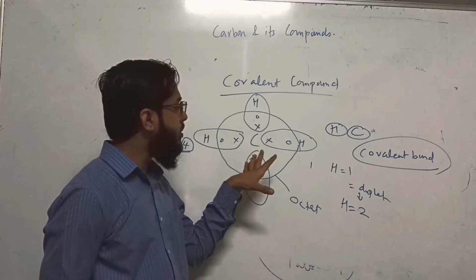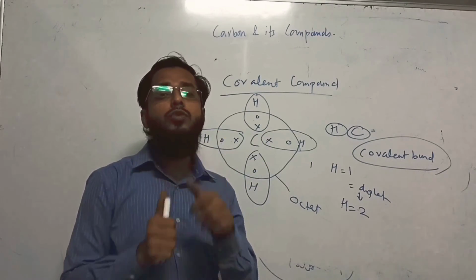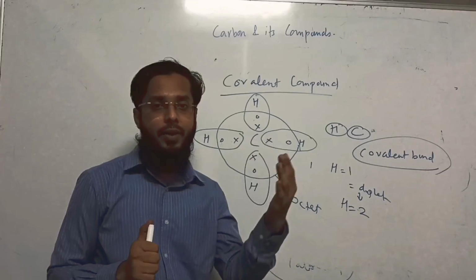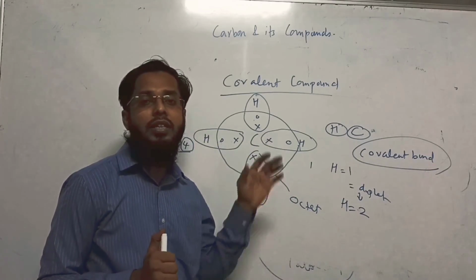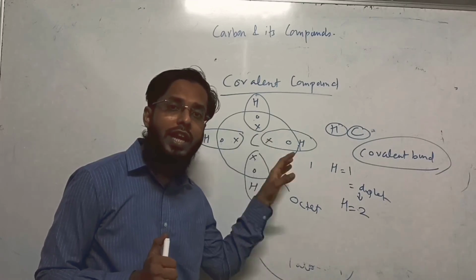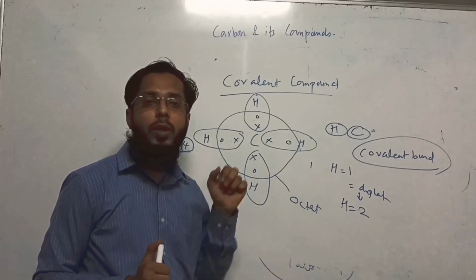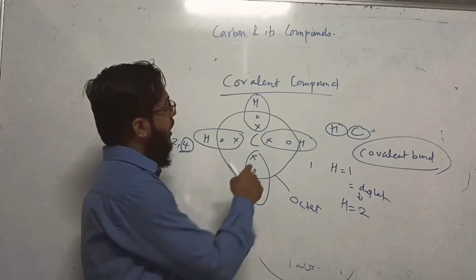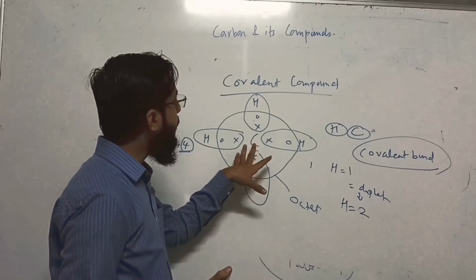These are weak forces compared to ionic compound. Ionic bonds are strong. That's why their melting point and boiling point are high. And these bonds are, we can say, weak bonds. The closeness due to sharing is weak, and that's why their melting point and boiling point are low. Okay, so what is covalent bond? Covalent bonds are formed by sharing of electron.